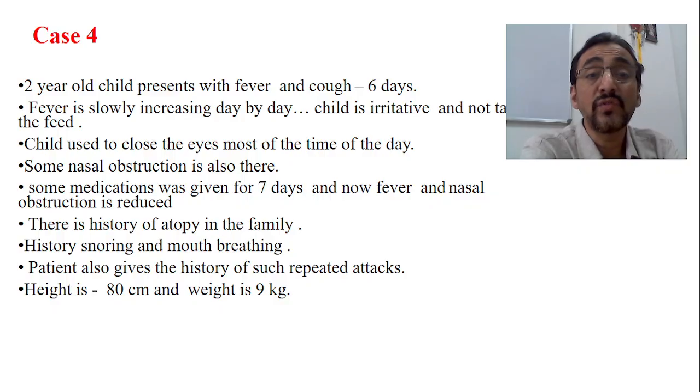And the child keeps the eyes closed most of the time of the day. This is one more important point. He is always sleeping. Okay. Child used to close the eyes most of the time of the day. A 2-year-old child. And some nasal obstruction is also there. According to the mother, some nasal obstruction is there. Some sound is coming.